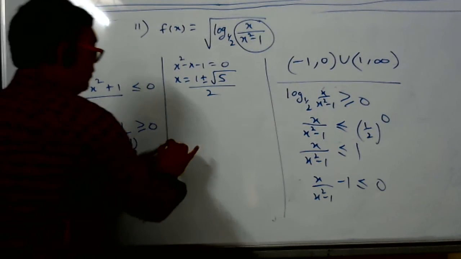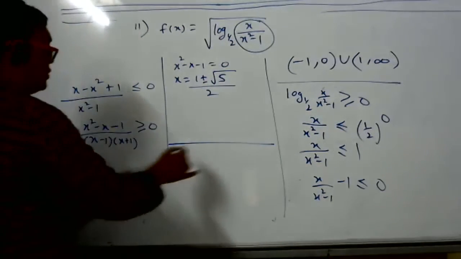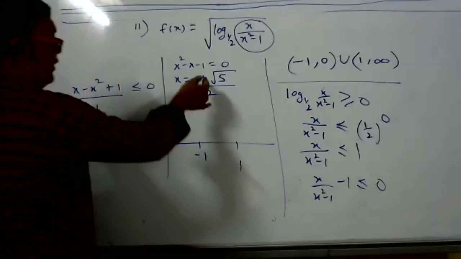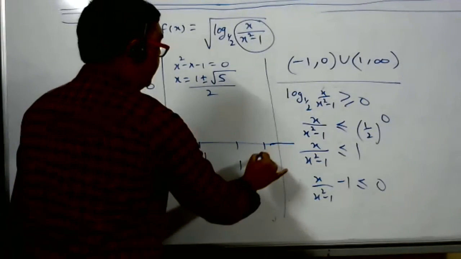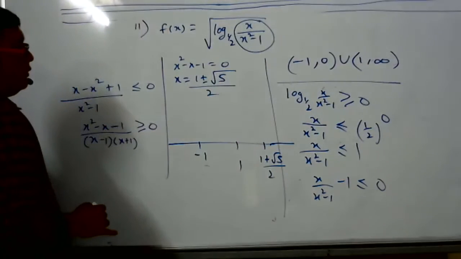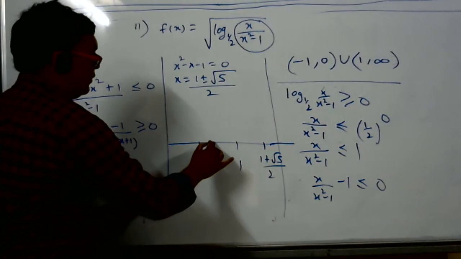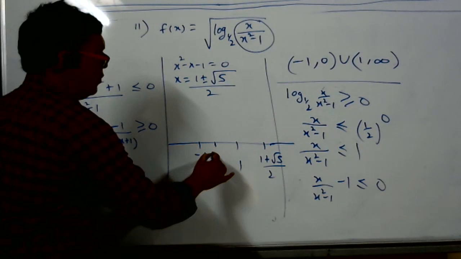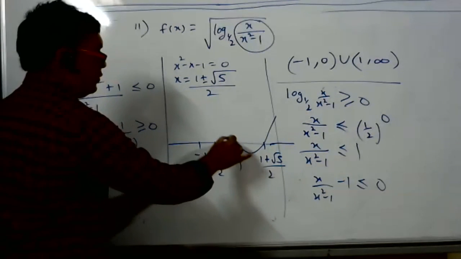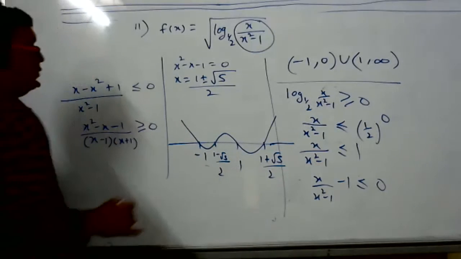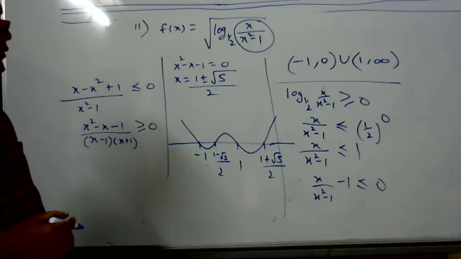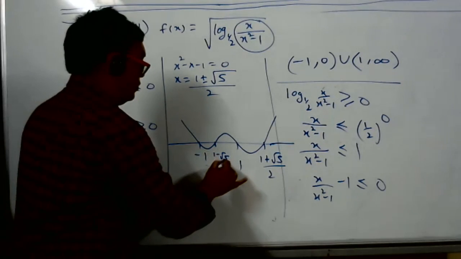Now number line. What are the roots? For the denominator, -1, 1. Here what should I write? 1 plus root 5 by 2. What is the next one? 1 minus root 5 by 2. So I think it will come here. 1 minus root 5 by 2. We have to check. Then the curve will be. Sir, root 5 is greater than 2, sir. Huh? By 2 also there. Okay, yes, sir. So it will lie between that only.